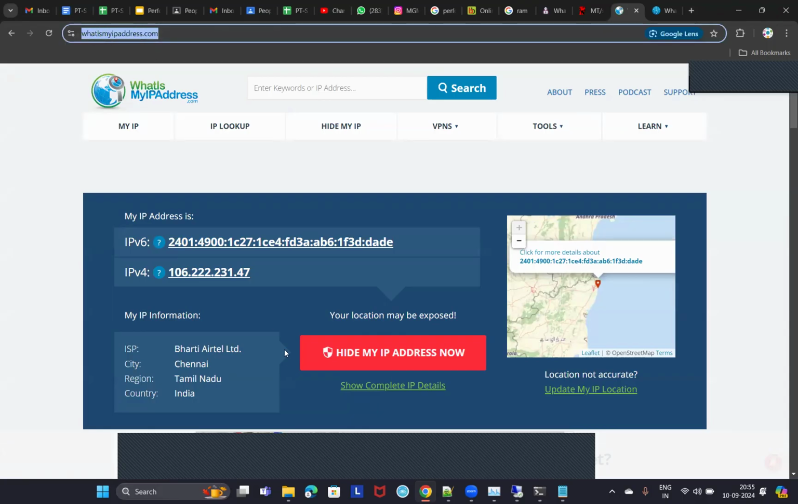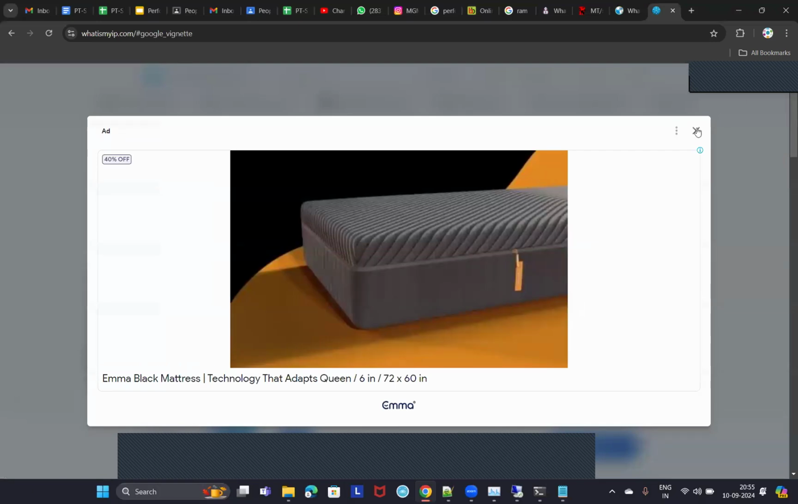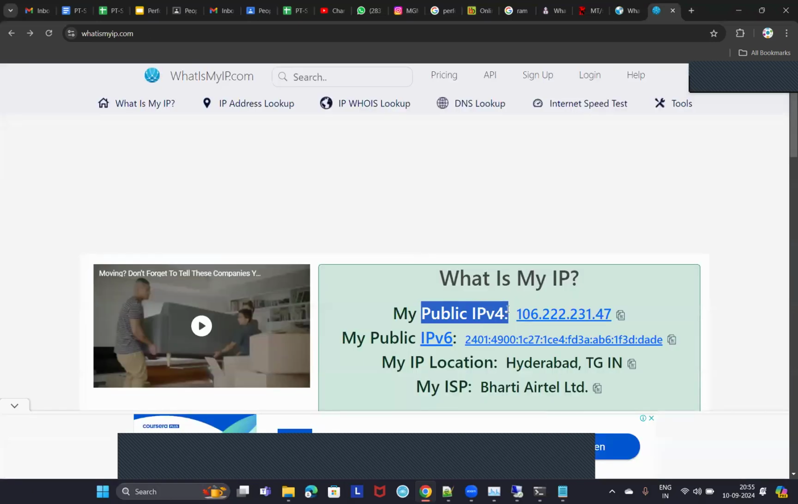You can see here, these websites also show you that public IP. WhatIsMyIPAddress.com shows you the public IP. And this website particularly shows you clearly that this is public IP. My public IPv4 is, right? This clearly tells you that this is public IP.